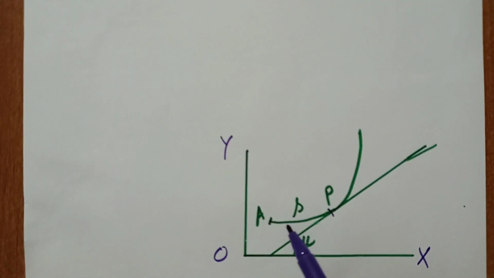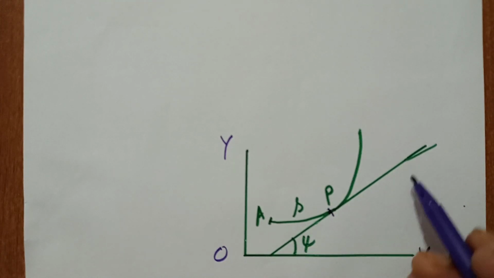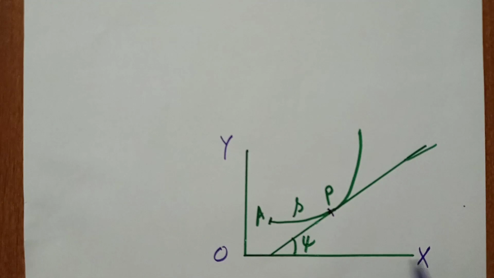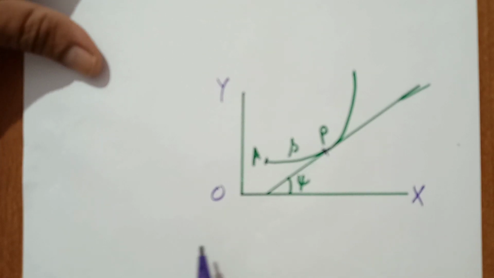Suppose the arc length of this curve is S, and we draw a tangent at P. The angle psi is the angle the tangent makes with the x-axis. So what is the curvature? The new definition of curvature is a very nice definition.